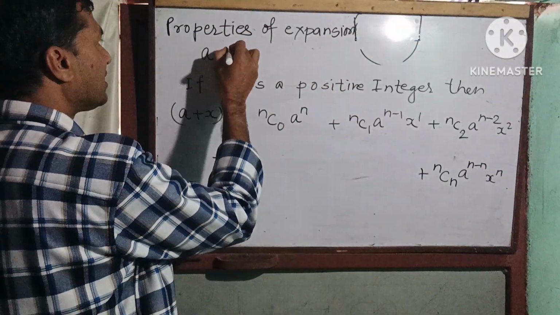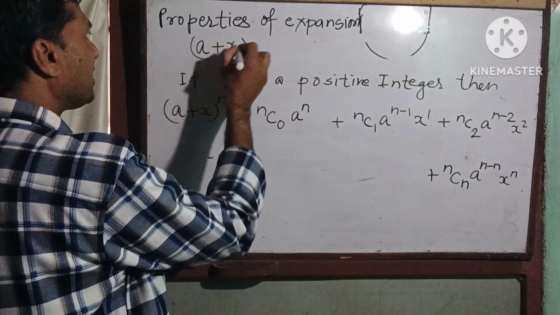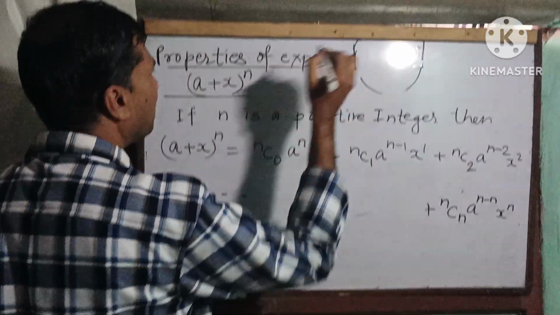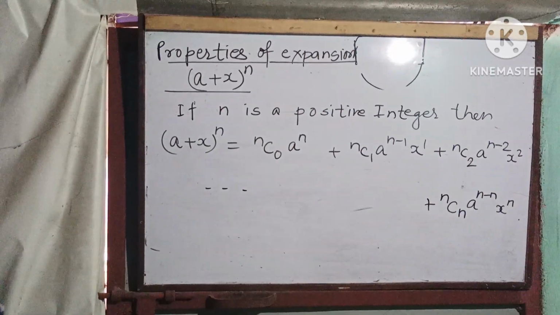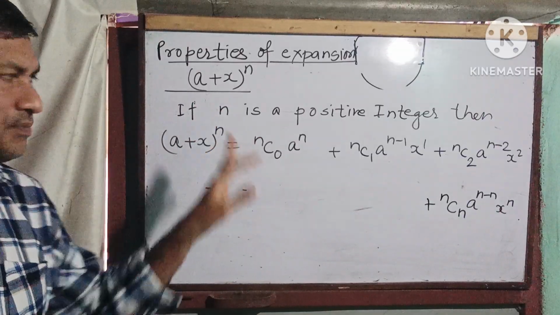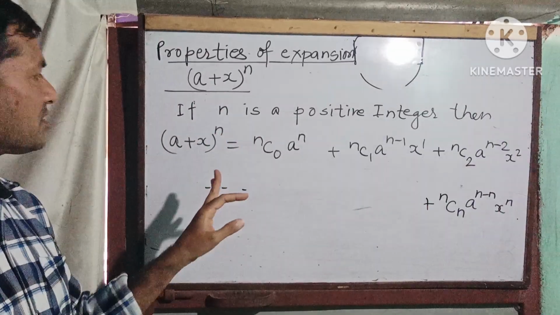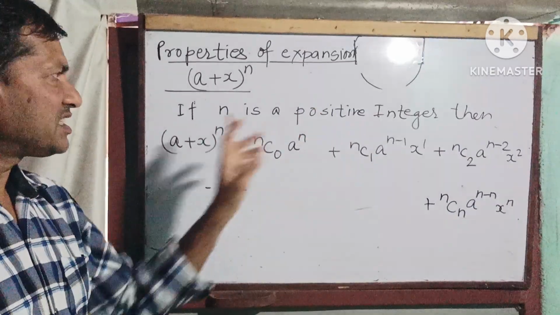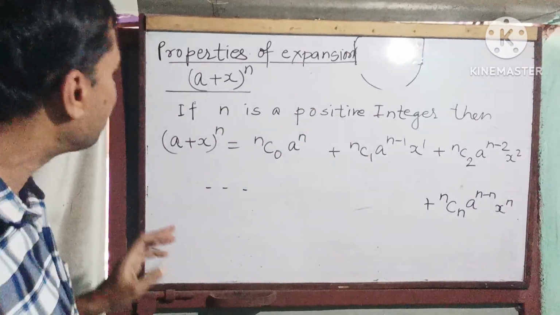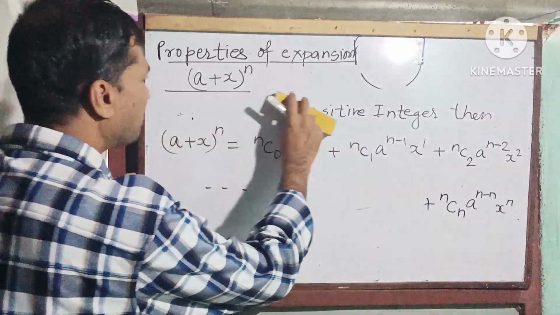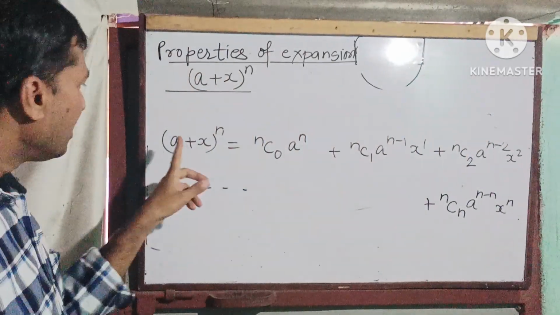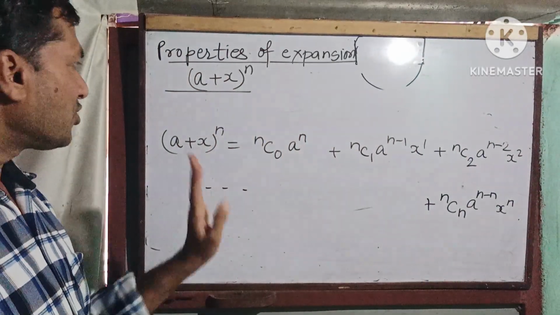The expansion of (a plus x) to the power n. We are going to deal with a few properties of the expansion of (a plus x) to the power n. First of all, if n is a positive integer, then the expansion is nC0 and so on.